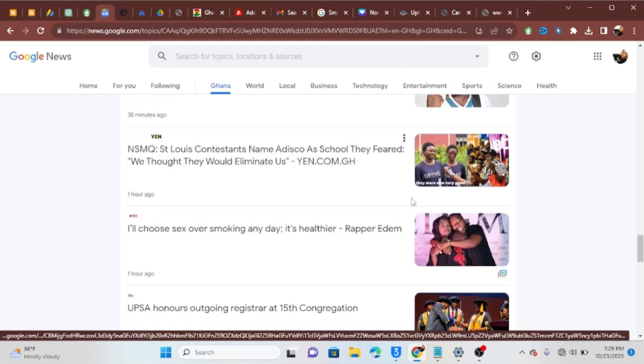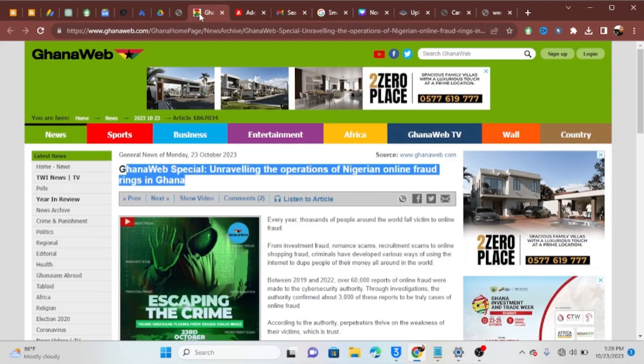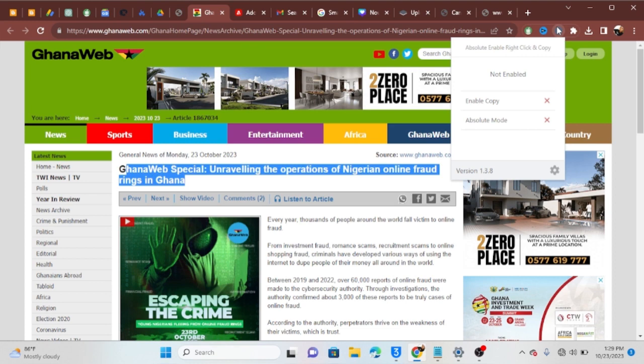That's fine, just go to the next one. But in case you are still curious to copy the article, then I'm using an extension. I think that extension will help you so much. I'm using an extension at the top here. Just go and download that extension to help you copy any article.